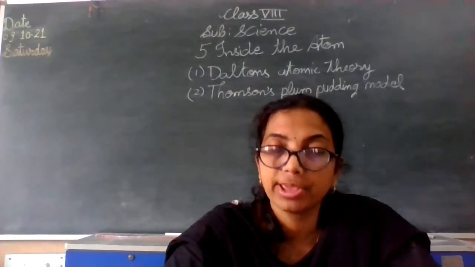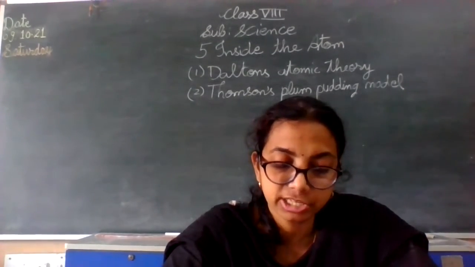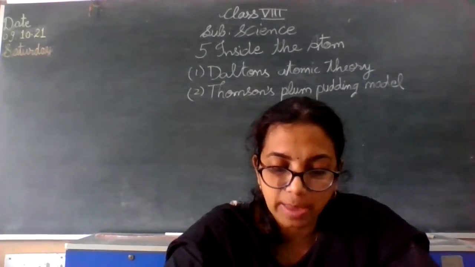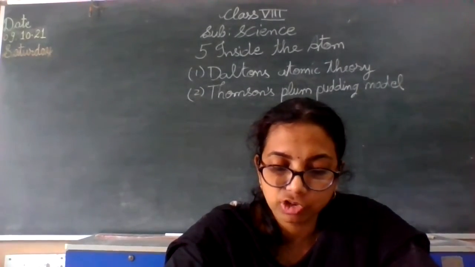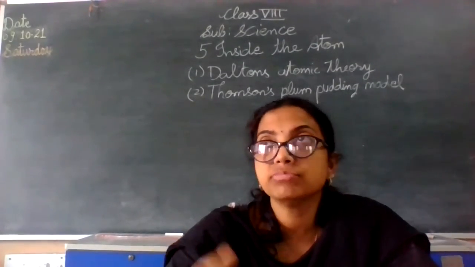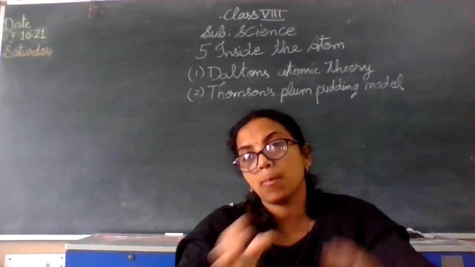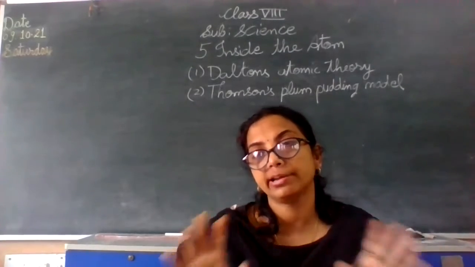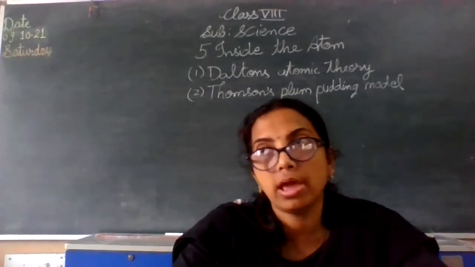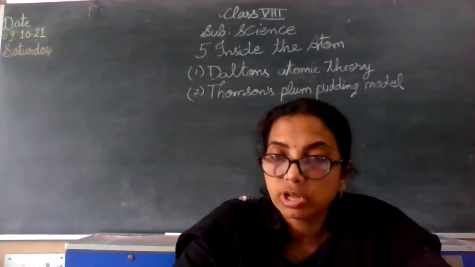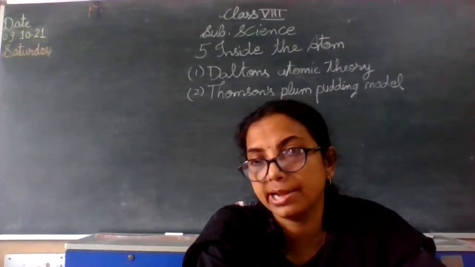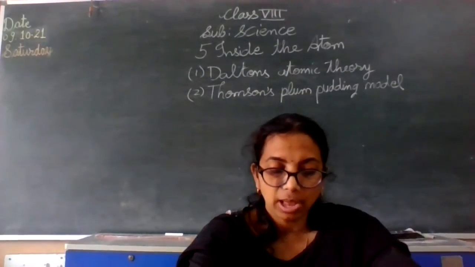Therefore, the name plum pudding model is given to Thomson's atomic structure. The distributed positive charge is balanced by the negative charge on the electrons. Therefore, the atom becomes electrically neutral. So an equal number of positive and negative charges are present in this atomic structure, where the base is completely positively charged and the negatively charged particles are embedded in it, just like in a plum pudding.